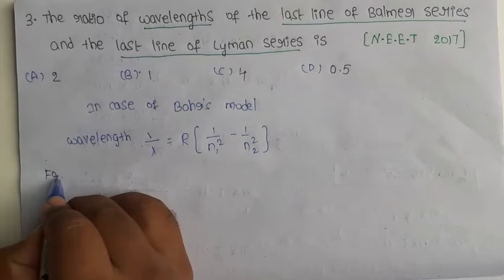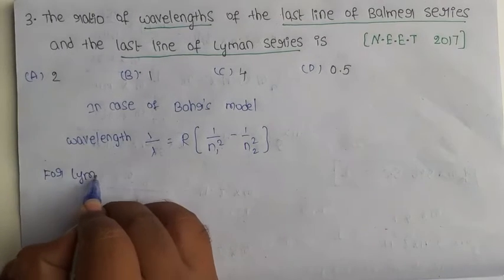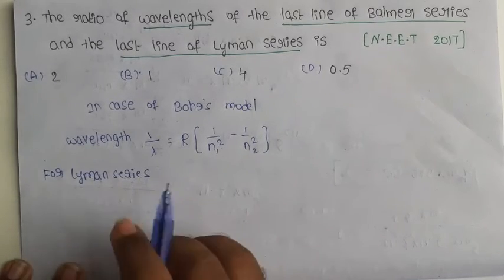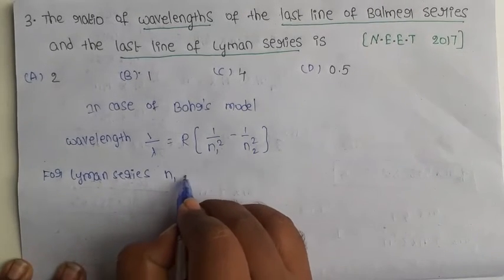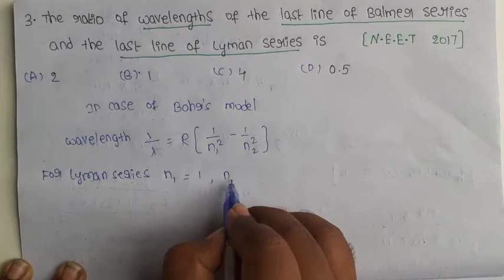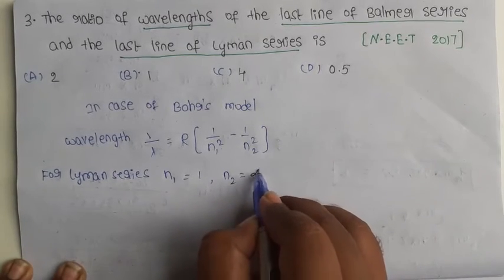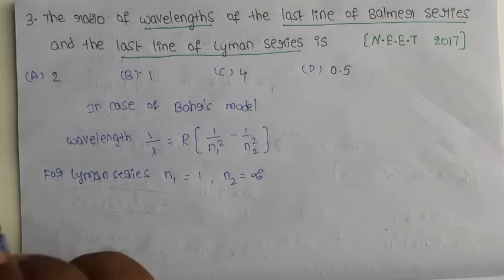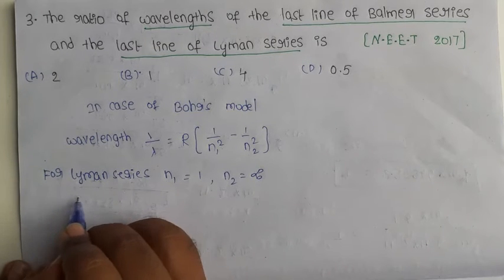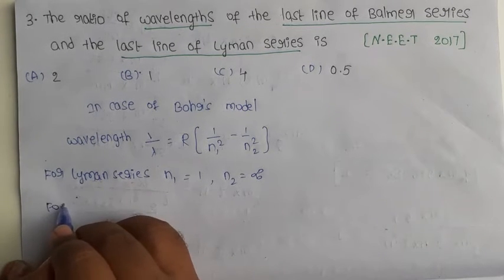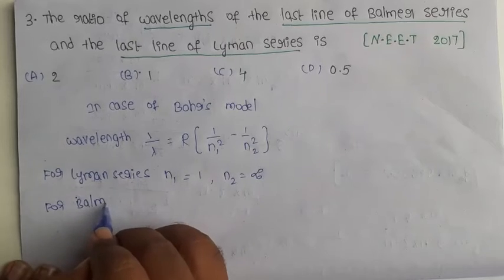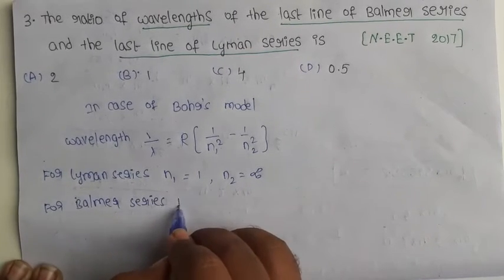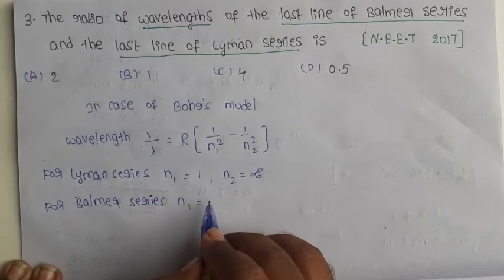For the Lyman series, the first line value is n1 equal to 1, and the last line value is infinity. In the case of the Balmer series, n1 equals the second line.